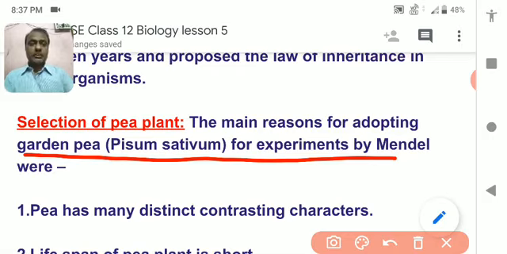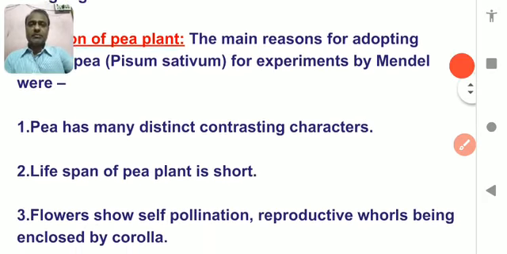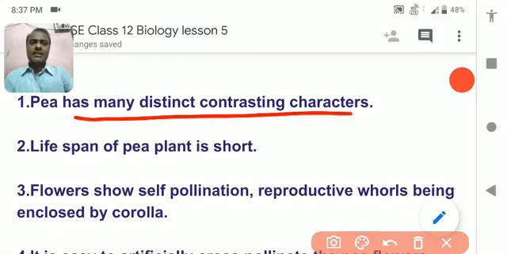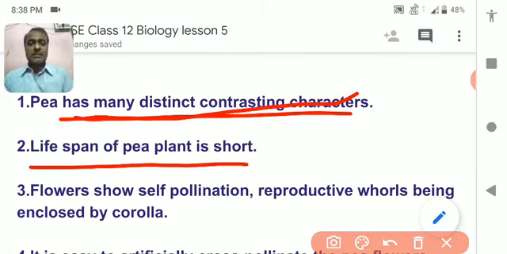And what are the features of Pisum sativum? The pea has many distinct contrasting characters. All characters are easily visible, so that one can easily cross them or pollinate them, or make them reproduce with each other. Understood? Crossing means making them reproduce. So the pea plant has many distinct contrasting characters. Its lifespan was very short, about 3 months.